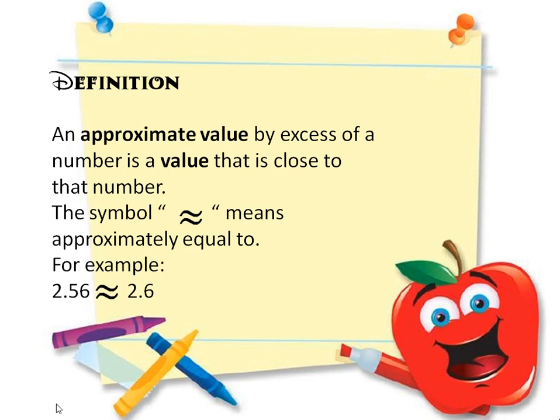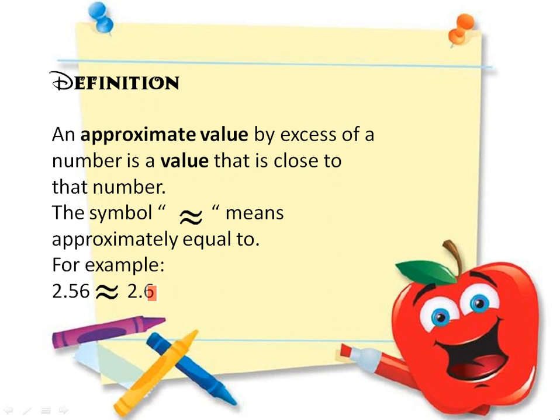So we use the approximate value, which is the estimation of that number. The approximate value is denoted by this symbol, which is like a curly equal to sign, and this statement over here is read as 2.56 is approximately equal to 2.6. We can see that this number, in estimation, is at least equal to 2.6 with a little bit of difference. So this is the approximate value of 2.56.